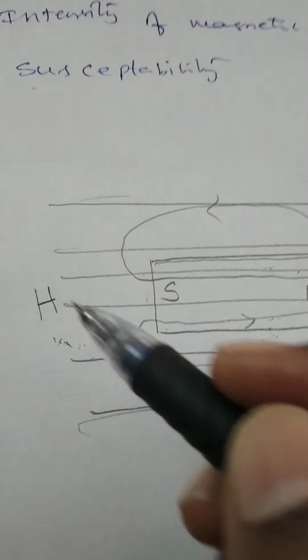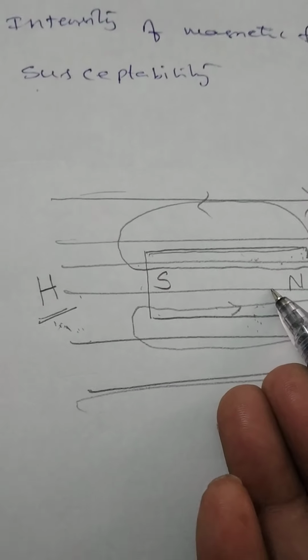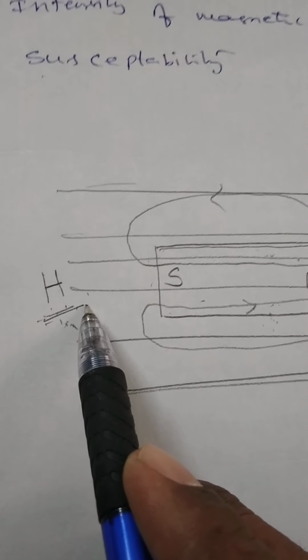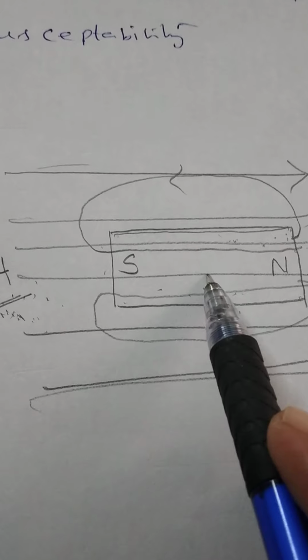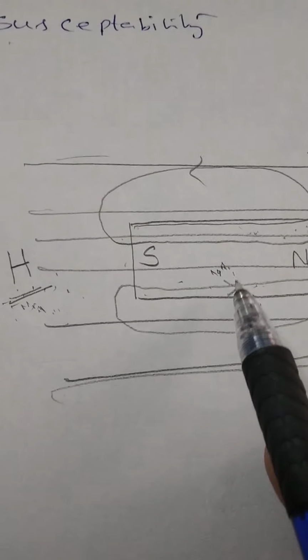This is represented by H. So H means it is the magnetizing field. An external field which can magnetize a material is known as the magnetizing field. Due to this magnetizing field, some magnetic property will be induced within the material, which is called the induction field.